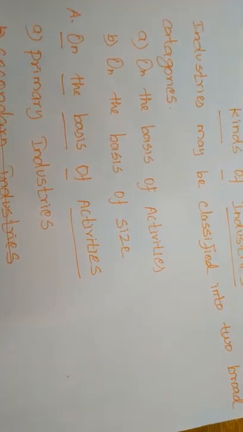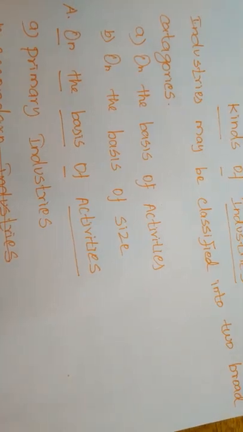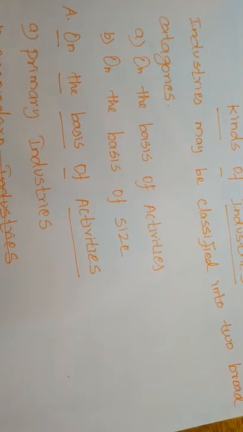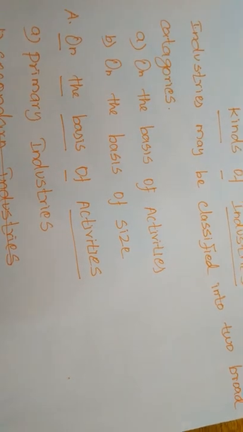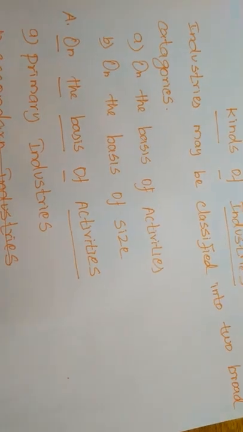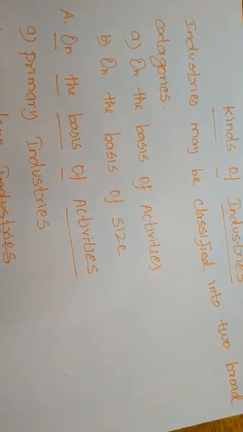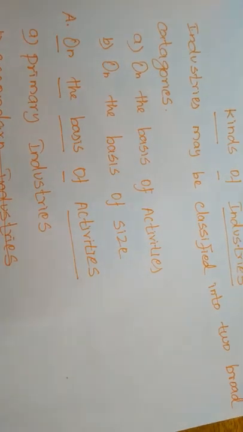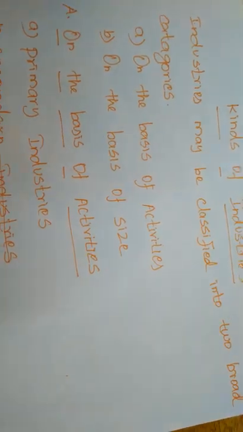Like that, fishing. All the fish are available in the oceans. You need a ship and a net to catch the fish. There is no need for much capital to catch fish. All these activities are called primary industries. Next, primary industries can also be classified into two types.